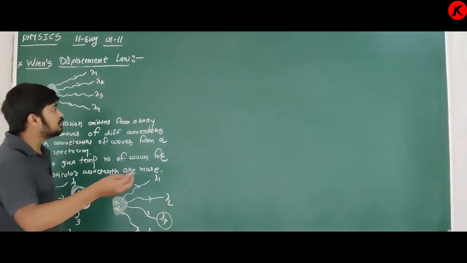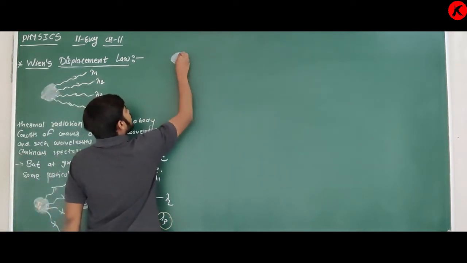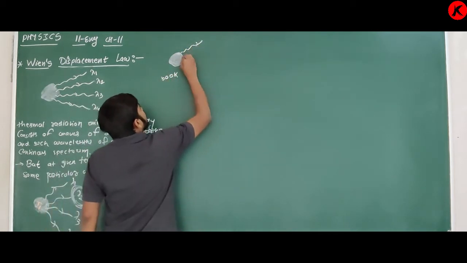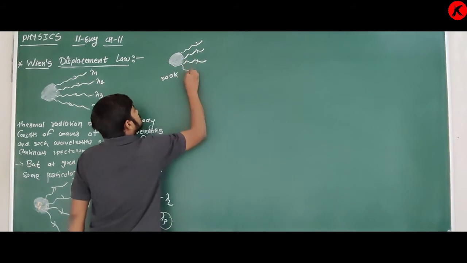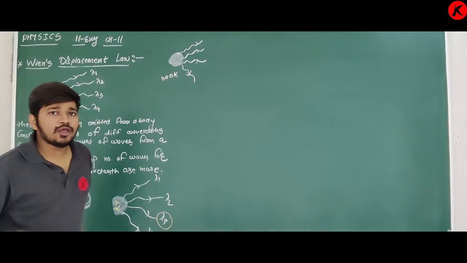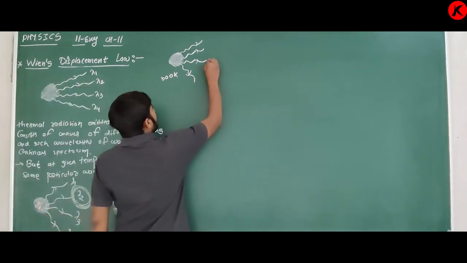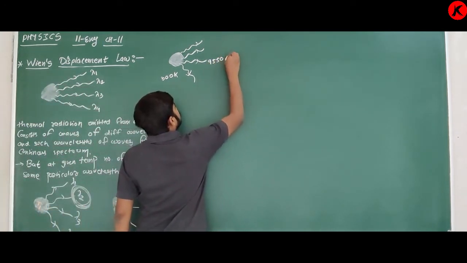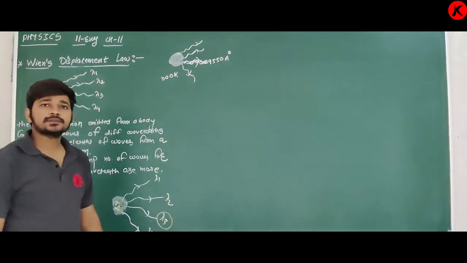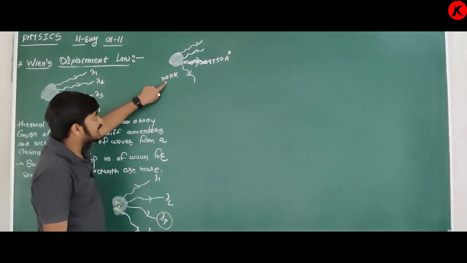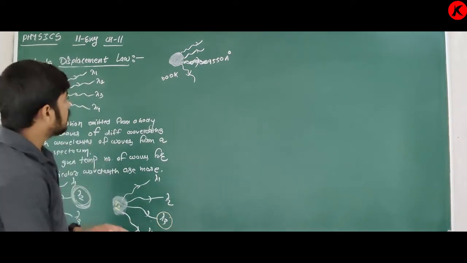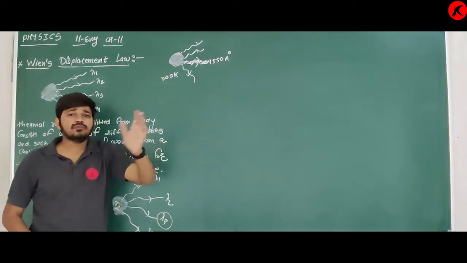Here is one example. If it is a black body at room temperature, meaning at 300 Kelvin, radiations of different wavelengths are emitted, but which waves are more? Waves having wavelength 9550 angstrom are more. Simple. If I change this temperature, then the number of waves having some different wavelength will be more.